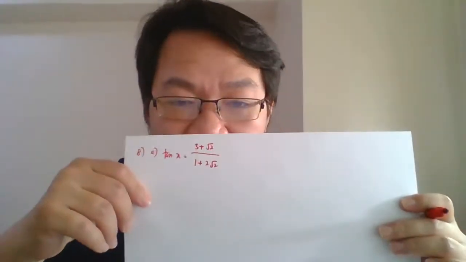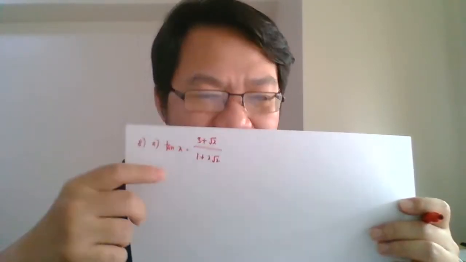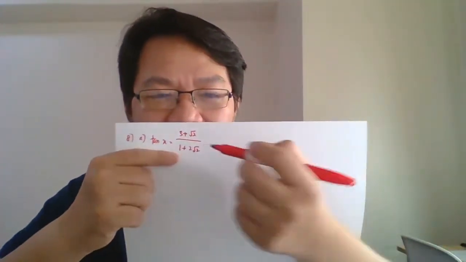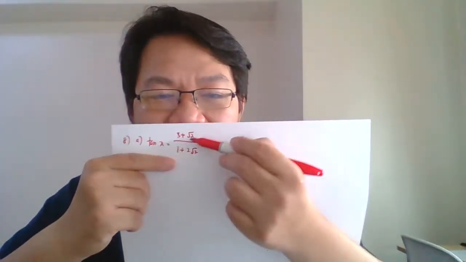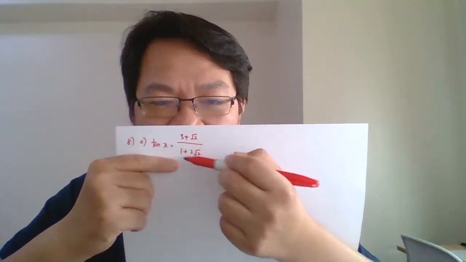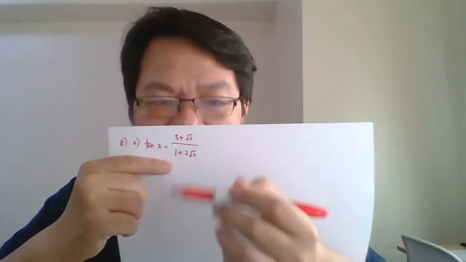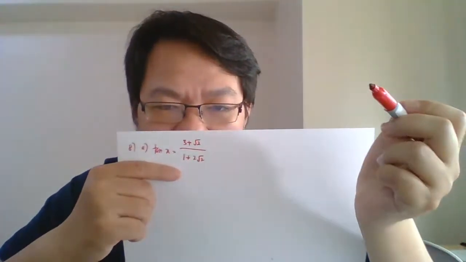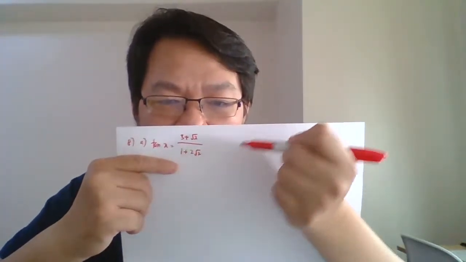Dah settle. Okay, this one. They want to find the tangent x, right? Tangent x equals to opposite over adjacent. Now, even though this is the answer, it is not the final one actually, because you cannot leave your answer in terms of surd at the denominator. The final answer's denominator must be a real number, not a surd. So that's why you need to times with the conjugate.